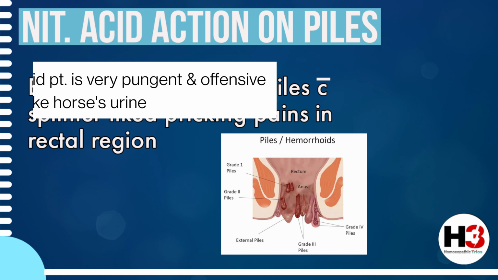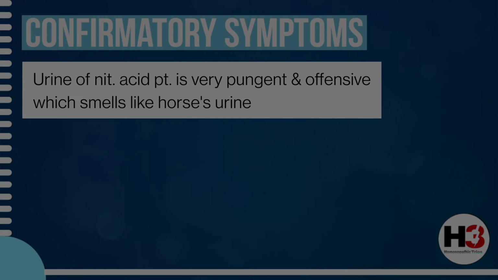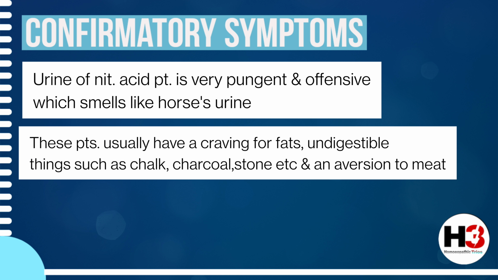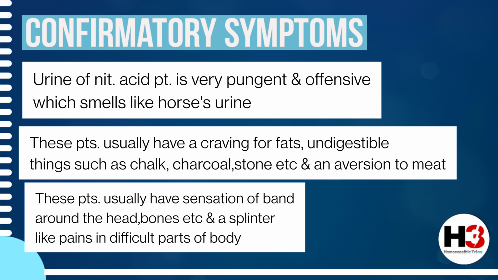Now, at the end, let's have a look at the few confirmatory symptoms of nitric acid, which are: the urine of nitric acid patients is very pungent and offensive, and it smells like horse's urine. Next, these patients usually have a craving for fat, indigestible things such as chalk, charcoal, stone, etc., and a great aversion towards meat. These patients usually have a sensation of a band around their head, bones, etc., and a splinter-like pain in different parts of the body.